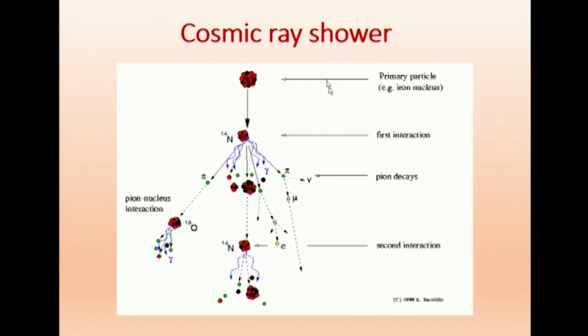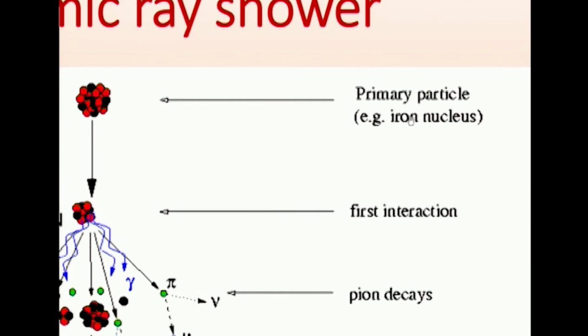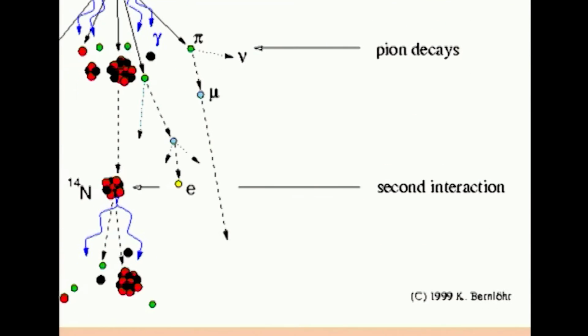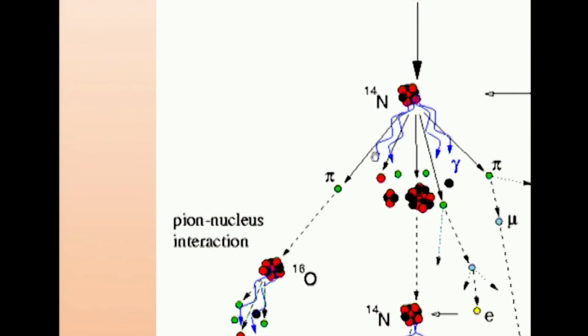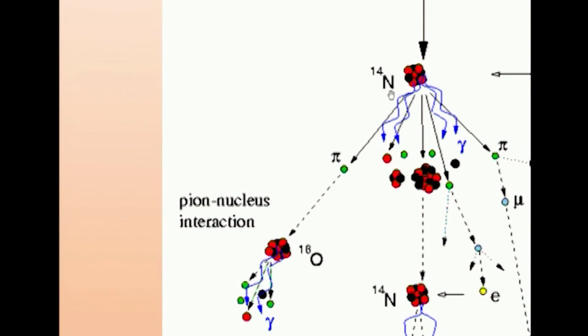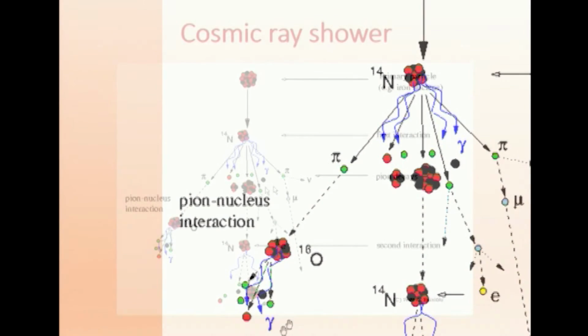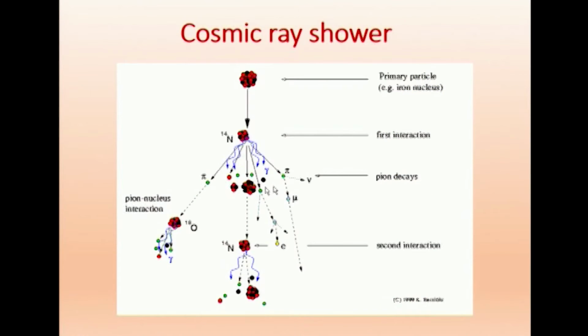We get the particle in a nucleus, and then we get different types of particles emitted, e+ e-, all those particles emitted here. So, this is the primary particle, for example, an ion nucleus. After some interaction, we get pion decay, then secondary interaction. So, interaction goes on, and that is why we get a shower. See, it is hitting nitrogen gas, we get oxygen and nitrogen. The atmosphere consists mainly of nitrogen and oxygen. They produce different types of particles, including gamma. So, that is why we get a shower of particles.